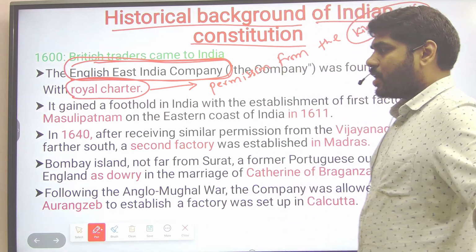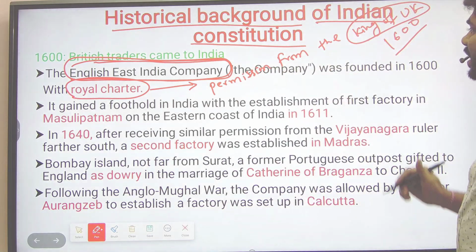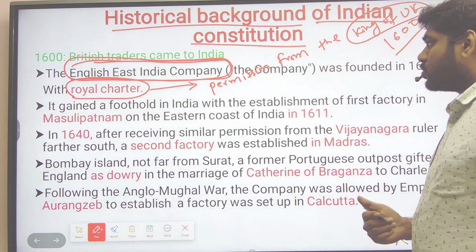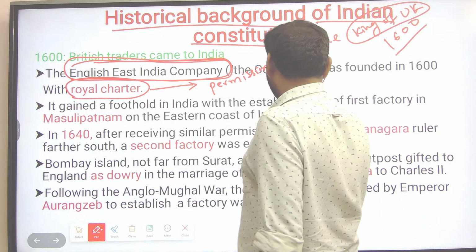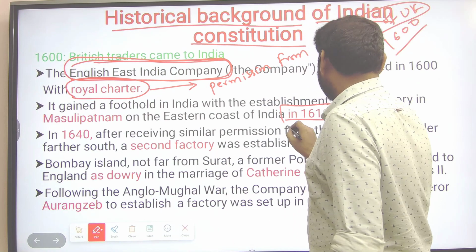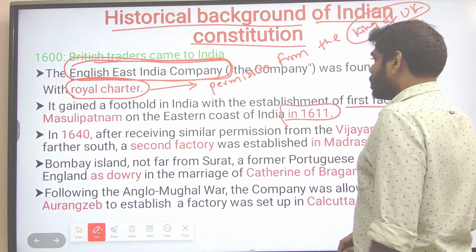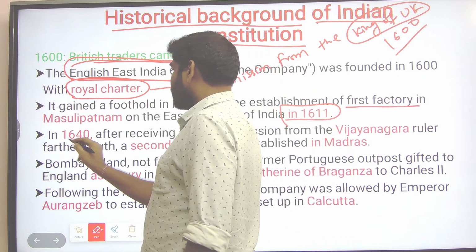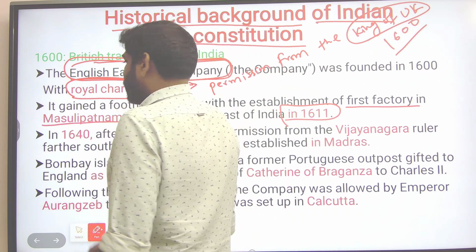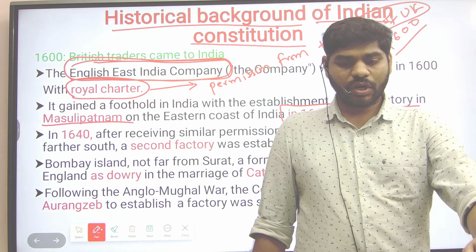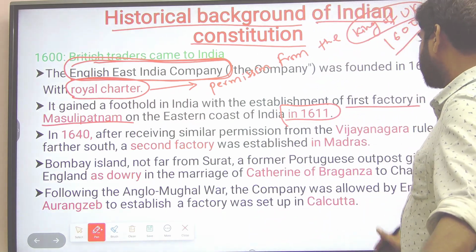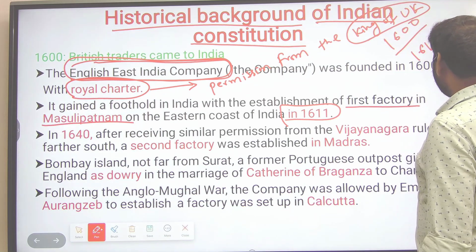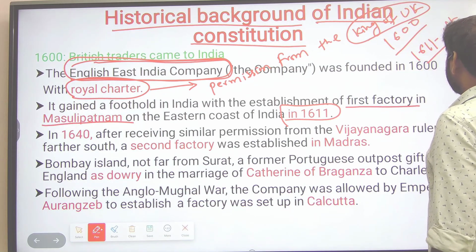It was given only for trading, not for political and other economic activities. So it gained a foothold. The first factory was established by these British traders in 1611 in Musilipatnam, popularly known as Machilipatnam.